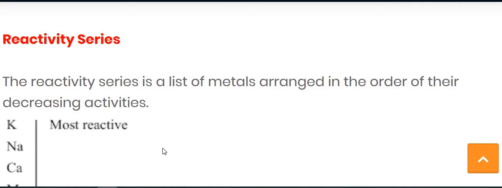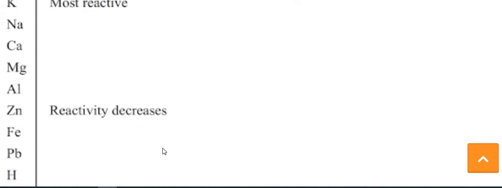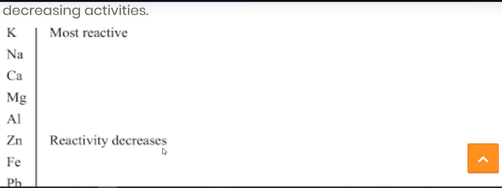That series is known as the reactivity series of the metal. The reactivity series is a list of metals arranged in the order of their decreasing activity. It means at the topmost you get the most reactive, and as you go downwards, the reactivity of the metal decreases. Let's take an example so you can easily understand. Here one reactivity series is given.